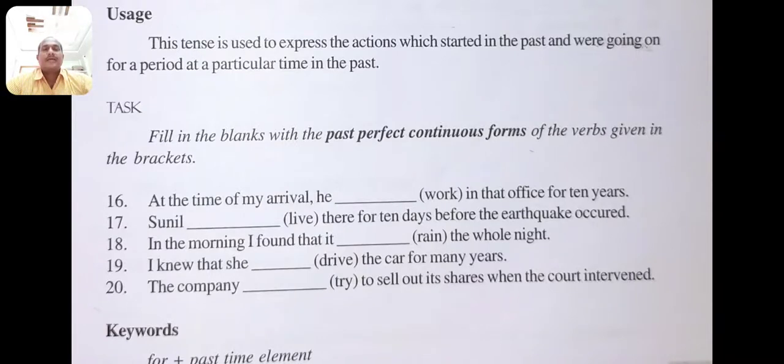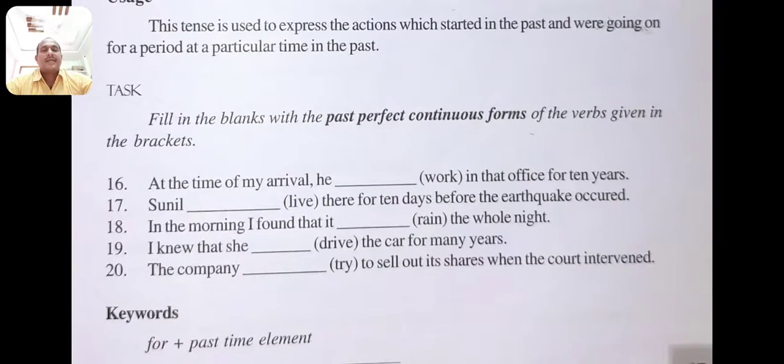I knew that she had been driving the car for many years. The company had been trying to sell out its shares when the court intervened. These are examples of sentences for the past perfect continuous tense. There are keywords, for plus a past time element, to recognize the sentences from the exam point of view.